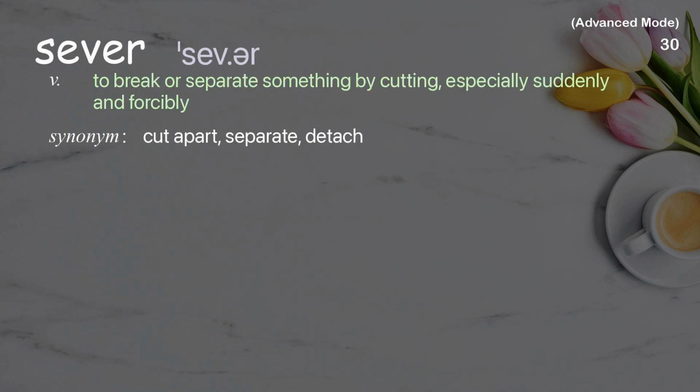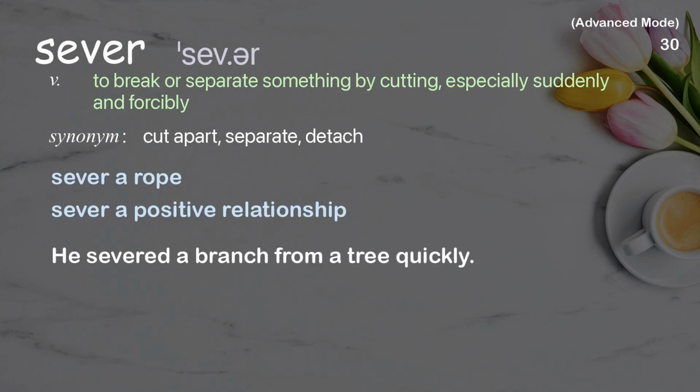Sever. To break or separate something by cutting, especially suddenly and forcibly. Examples: sever a rope, sever a positive relationship. He severed a branch from a tree quickly.